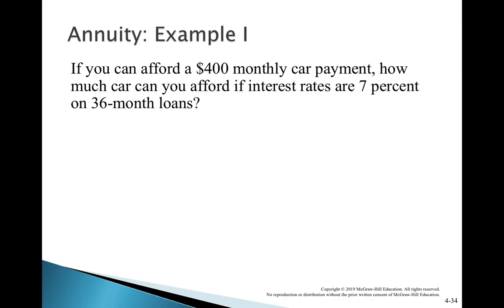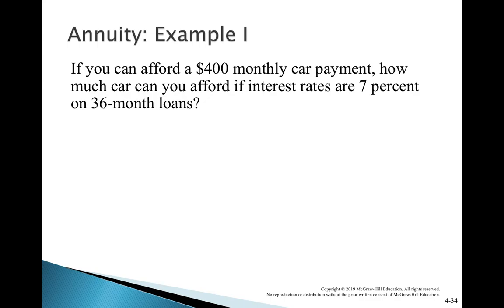Example here: if you can afford a $400 monthly car payment, so you want to pay $400 monthly, how much worth of car can you afford if interest rates are 7% on a 36-month loan? You see here, the question is twisted. The percentage is given annually, but the frequency of compounding is monthly.